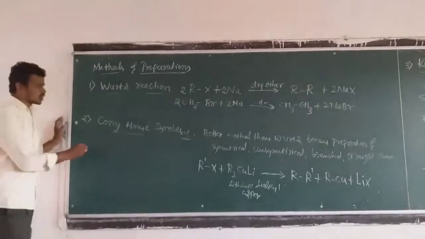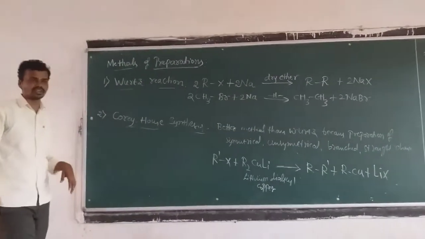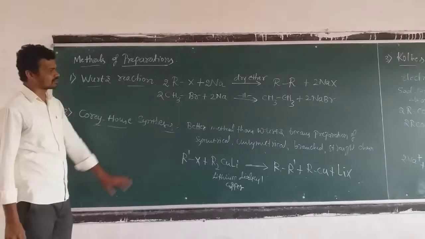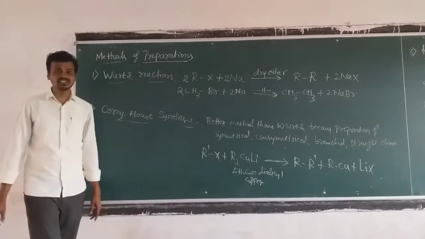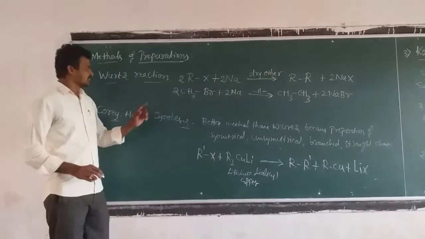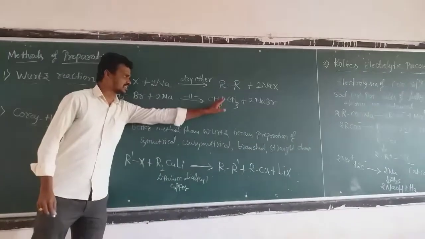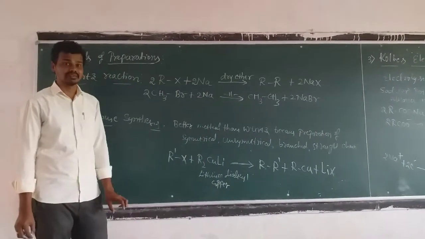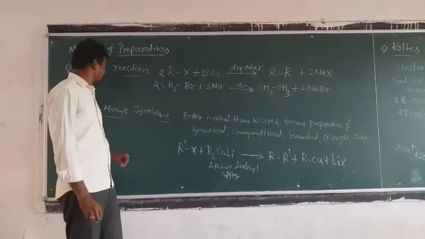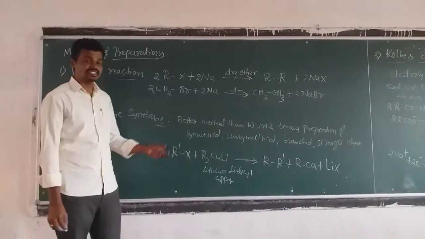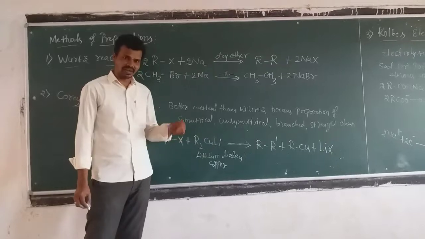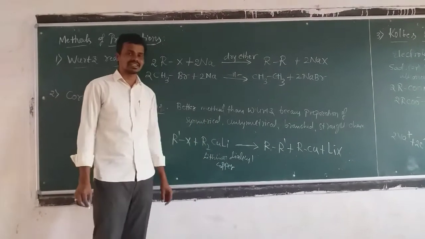Second method, Corey-House synthesis. This is the second method of synthesis, and it is a better method when compared to the Wurtz reaction. Why? In the Wurtz reaction, we prepare only symmetrical alkanes. But in the Corey-House synthesis, what happens? We can prepare symmetrical alkanes, unsymmetrical alkanes, branched alkanes, and straight chain alkanes.